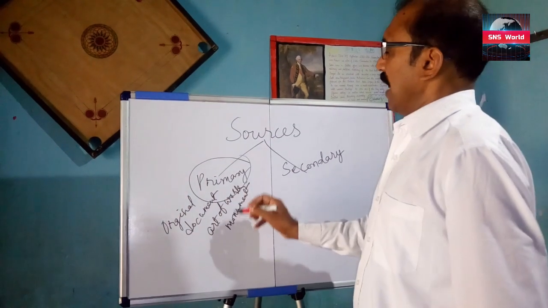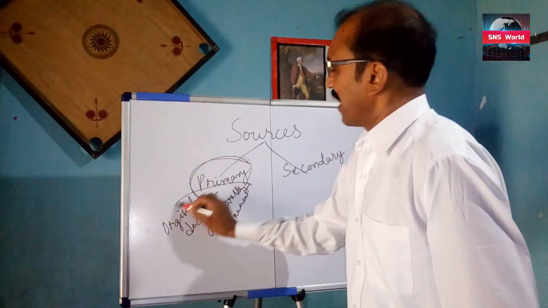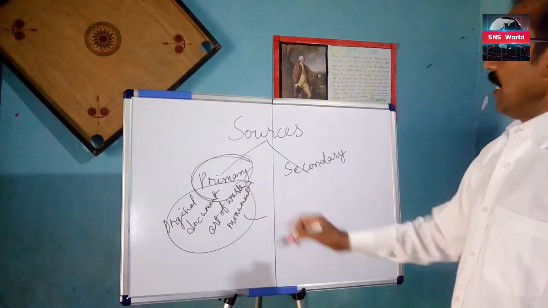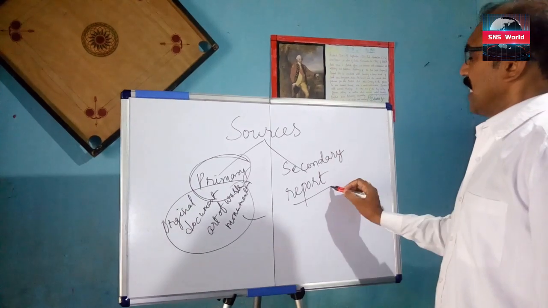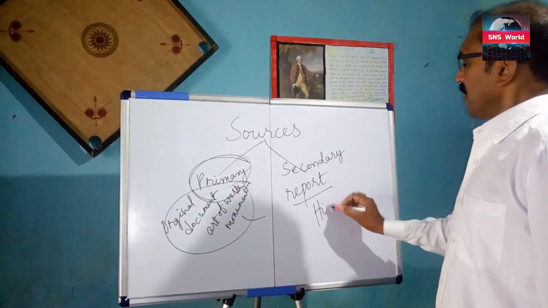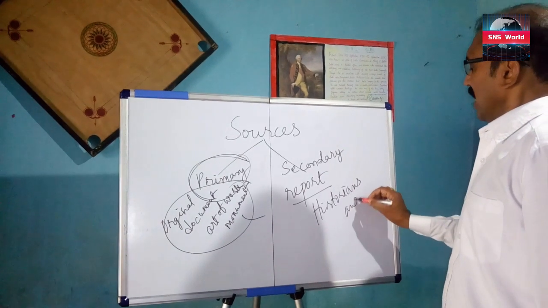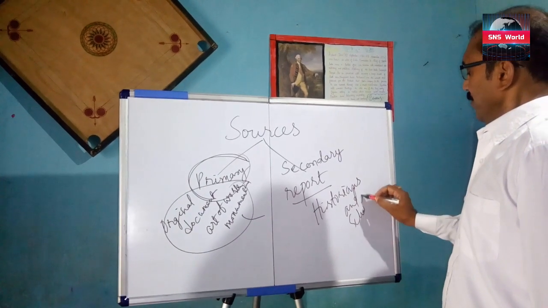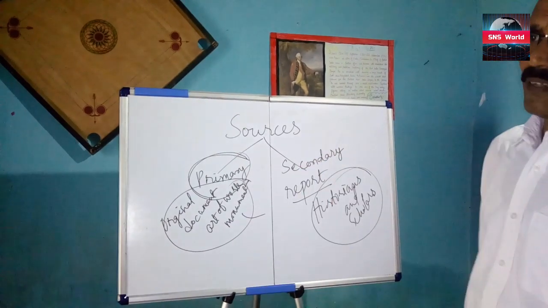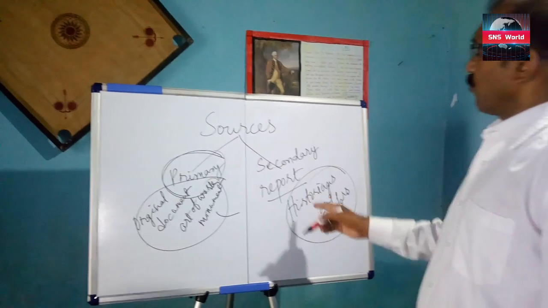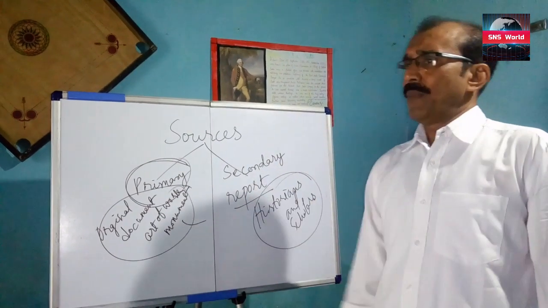These things help us to know about history. And by that, reports written by historians and scholars are the secondary source.